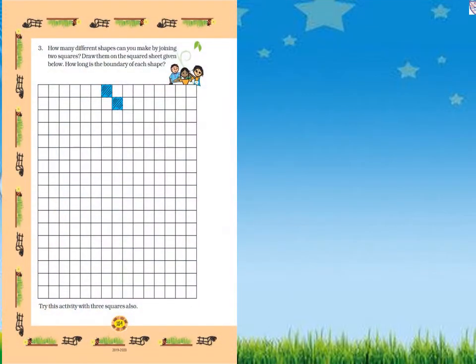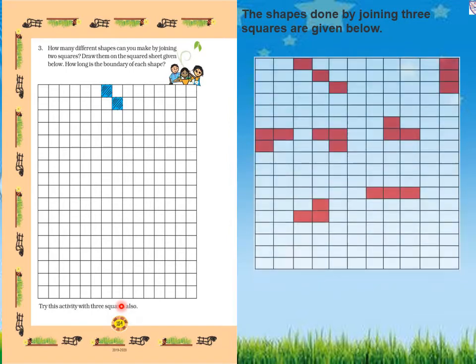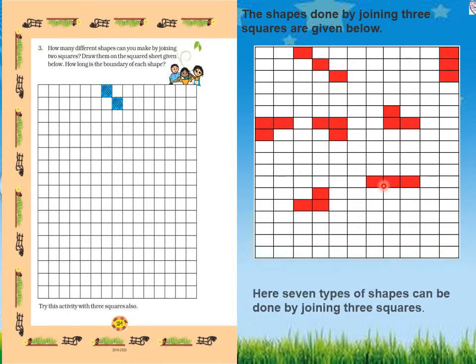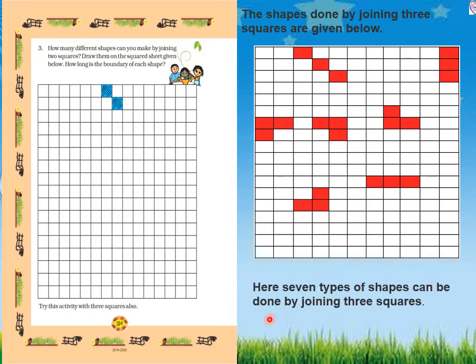Same page. Now we have to try this activity with three squares also. So now we have to make three-square shapes. Like this way we can draw the first one, then second, third, fourth, fifth, sixth and seventh. So seven types of shapes can be made by joining three squares.